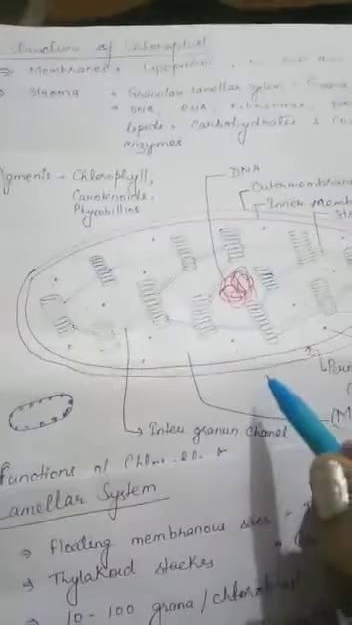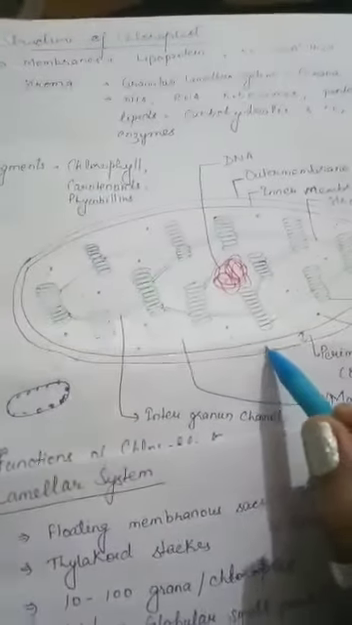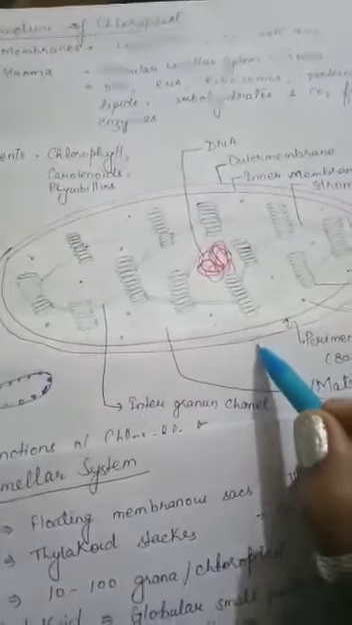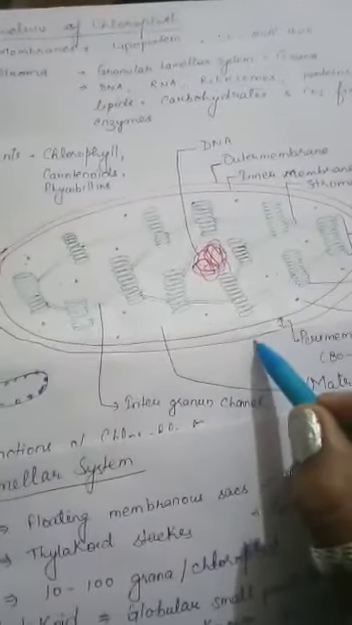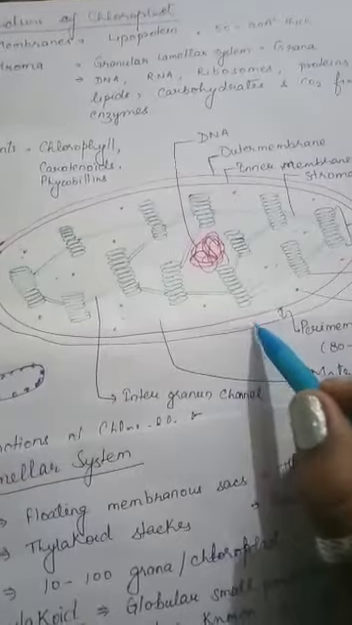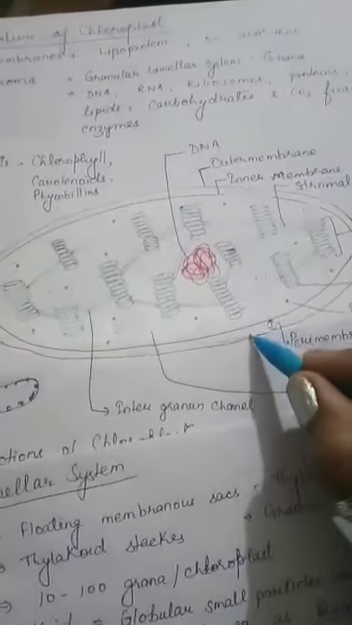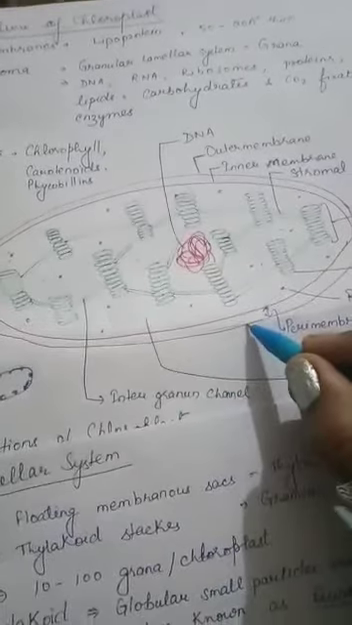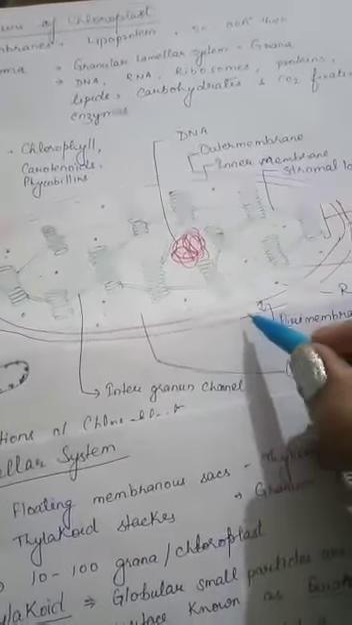Structure of chloroplast. Chloroplast is a double membrane-bound structure. It has outer and inner membrane, and these membranes are made up of lipoproteins, and their thickness varies from 50 to 80 angstrom. And in between these two membranes, a perimembrane space is present, and this space is 80 to 100 angstrom thick. Inner to this membrane, stroma is present.